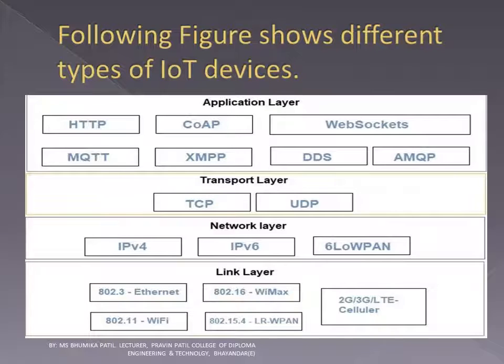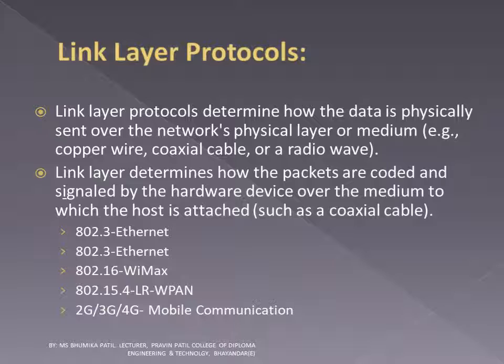Here is the picture of IoT devices or layers in which IoT devices work using different protocols. The link layer protocols determine how the data is physically sent over the network's physical layer or medium, for example, copper wire, coaxial cable, or a radio wave.